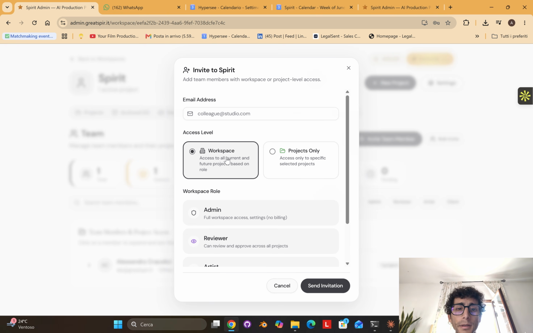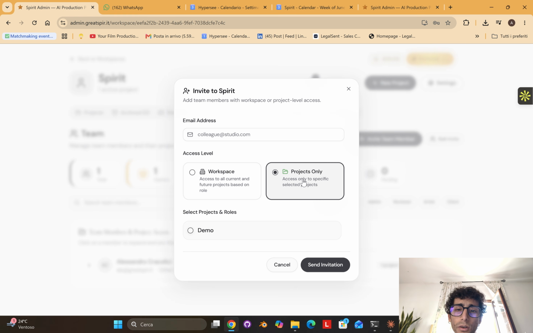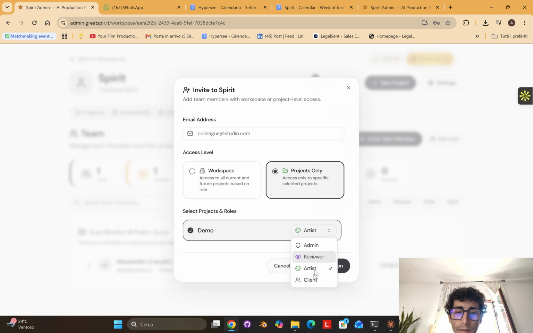The permission can be at a workspace level or at a project only level, so you can select any project you want and you can give the permissions.